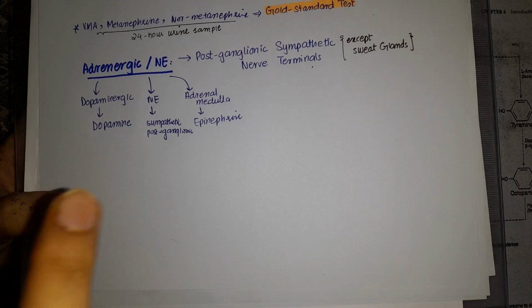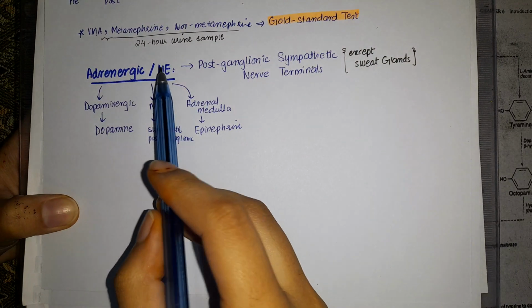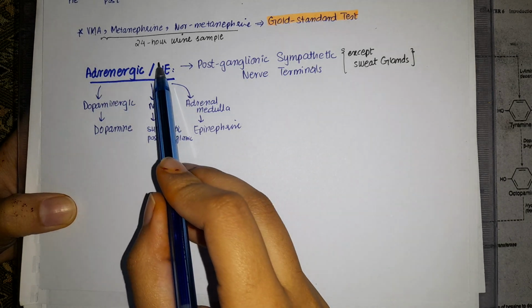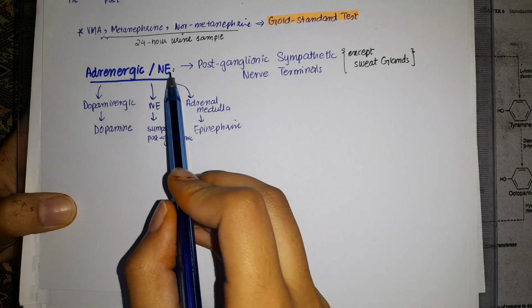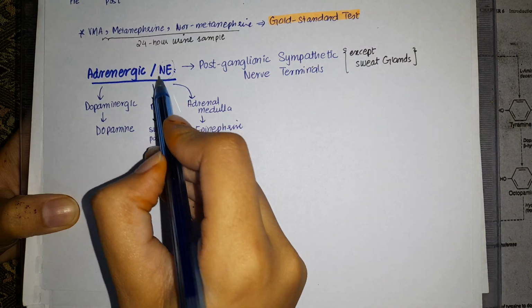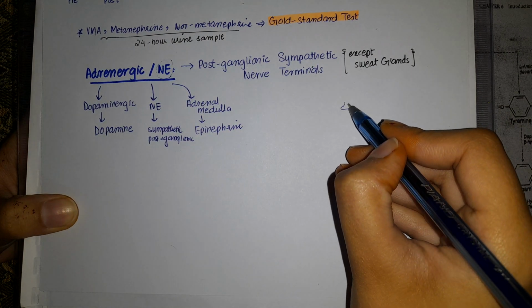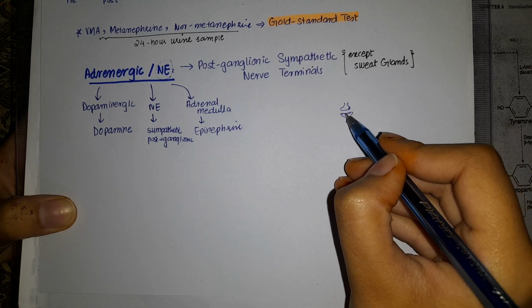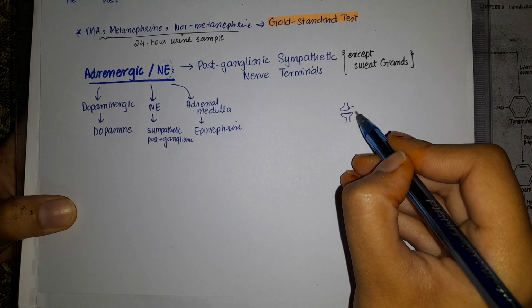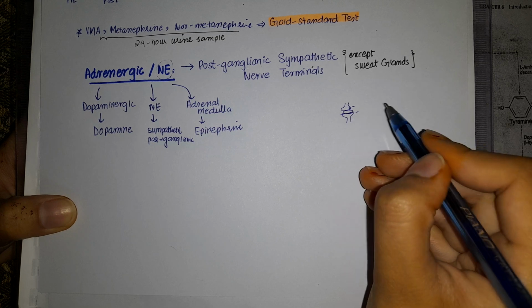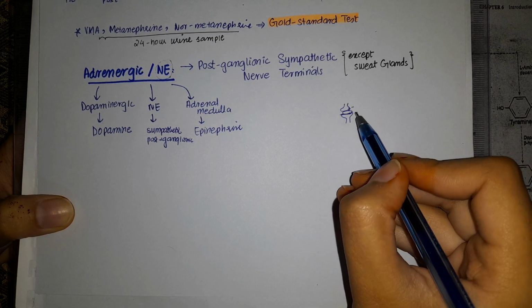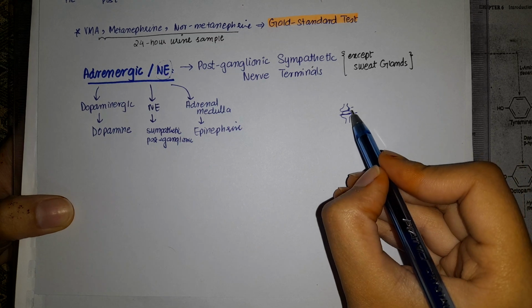So today we are going to discuss another type of receptor that are known as adrenergic receptors or adrenergic type of transmission. Now this transmission involves mainly norepinephrine as the neurotransmitter. As you know, this is a synapse. On a synapse between the presynaptic and postsynaptic neuron there is this synaptic cleft, and in this synaptic cleft, as I told you, there could be two types of neurotransmitters.